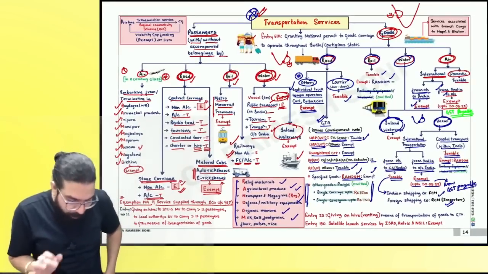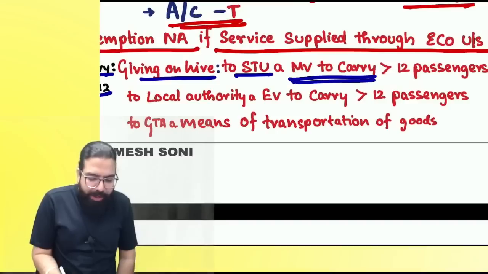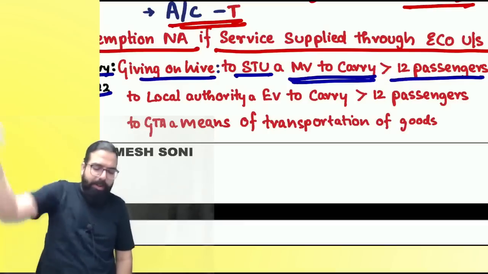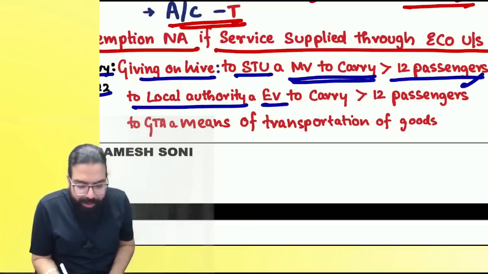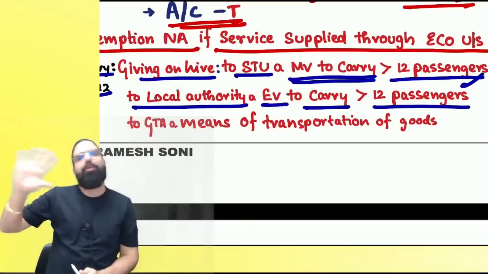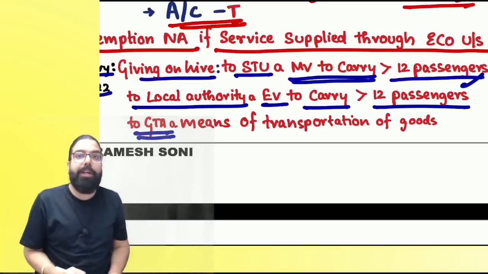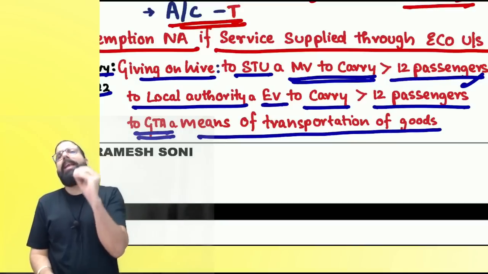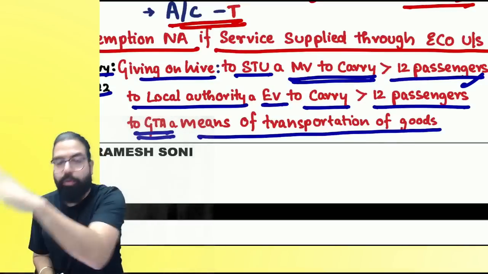Now, everyone, below we have one small entry which says giving on hire to a state transport undertaking a motor vehicle to carry passengers greater than 12. Karnataka state transport undertaking, for example. If I gave a motor vehicle for carrying more than 12 passengers to them, I will not charge GST. To a local authority, an electric vehicle I've given, then also I will not charge any GST. If I am giving to a goods transport agency a truck, supposedly, then also I will not charge any GST. Giving of truck to a goods transport agency, electric vehicle to a local authority, and to a state transport undertaking one vehicle for transportation of more than 12 passengers. Can I go ahead, everyone?